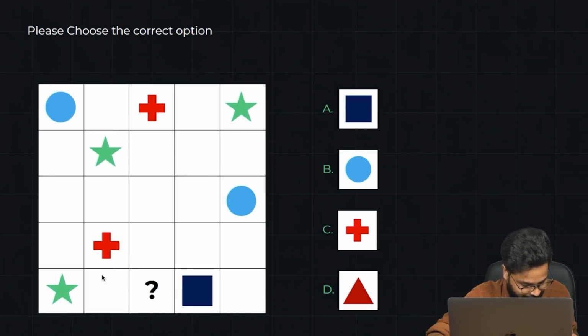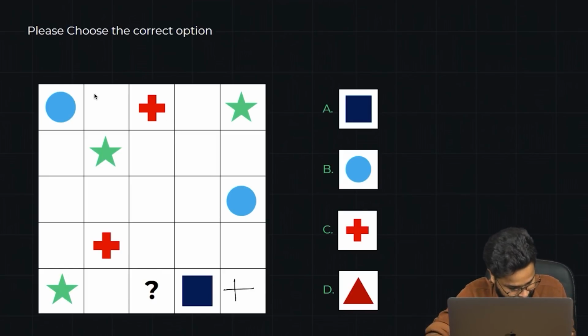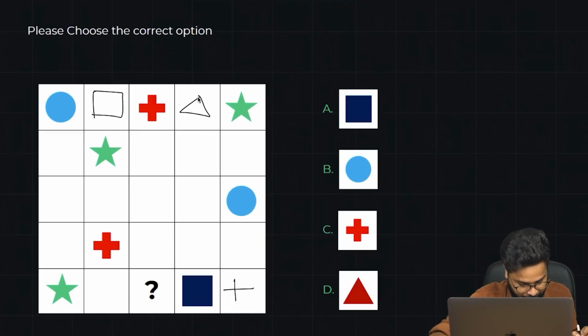In this particular area, there cannot be a plus sign here, right? There cannot be a plus sign here. So there must be a plus sign here. We are done with that. We already saw that, guys. There must be a square over here. So this is a triangle over here, right? So what is the left out option that you have now?